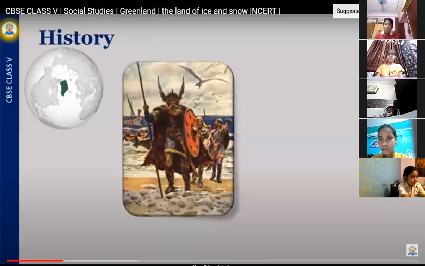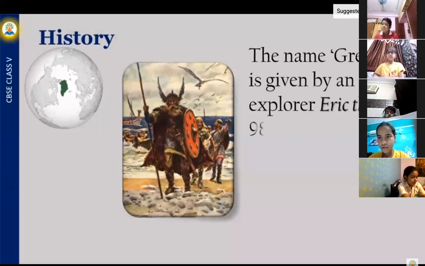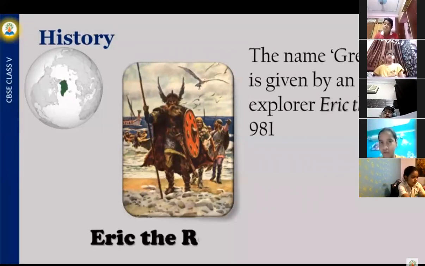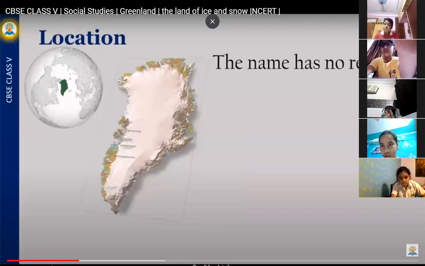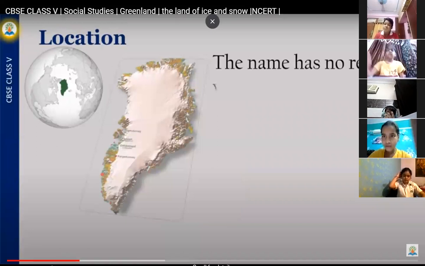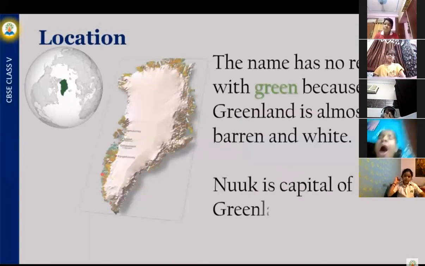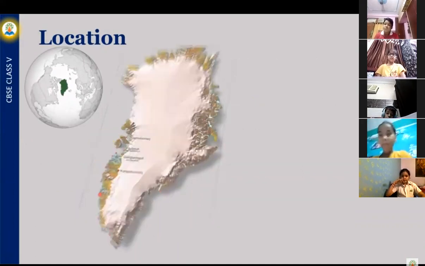The name Greenland was given by an explorer, Erik the Red, in 981. Erik the Red explored Greenland. The name is given by him. The country name has no relation with green color because Greenland is almost barren and white. Nuuk is the capital of Greenland. It is white because it is covered with snow and ice throughout the year. That's why it is white.